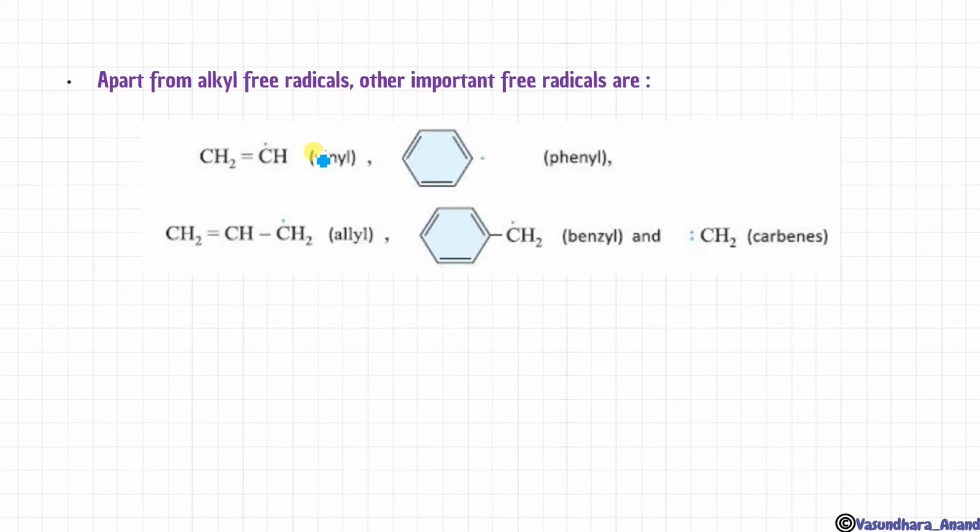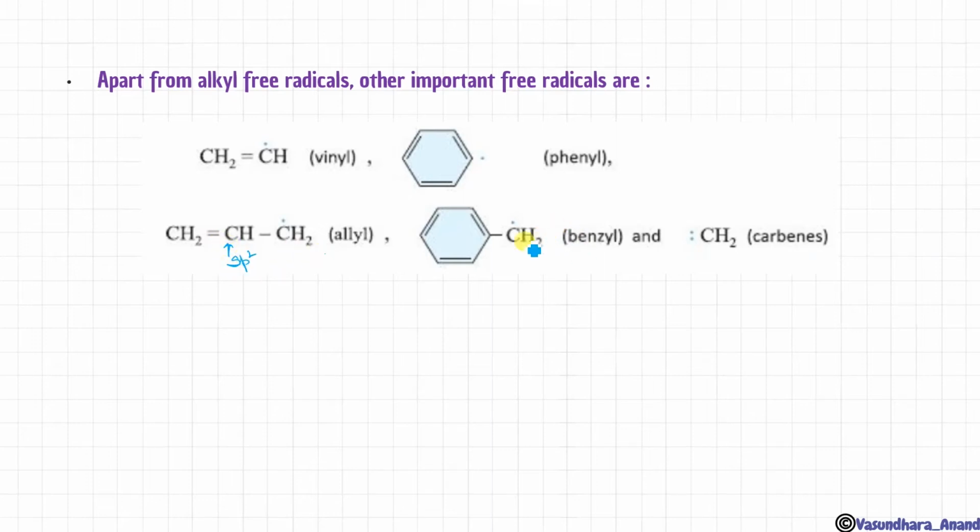Vinyl: when the free radical is directly attached to a double-bonded carbon, it is vinyl. If the free radical is attached to the benzene ring, it will be phenyl. If the free radical is attached to the carbon which is sp3 hybridized next to a double bond, then this will be allyl.